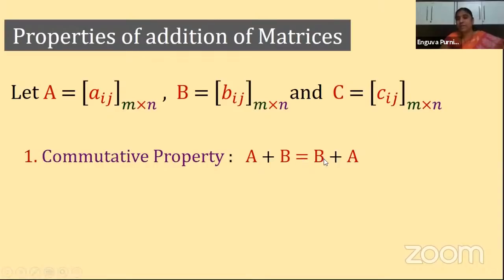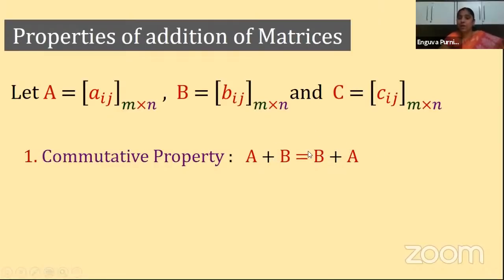B plus A means first I'm taking B as the first matrix and A as the second matrix. Here I took A as the first matrix and B as the second matrix, and I got the A plus B matrix. Suppose I take B plus A, with B as the first matrix and A as the second matrix, then also the sum does not change. The resultant matrix does not change.